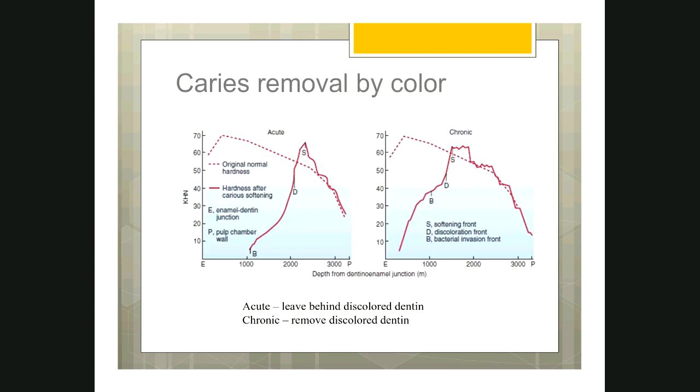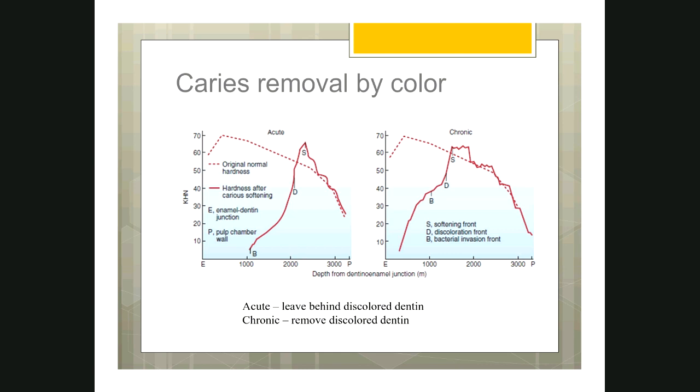As I have told you before, this picture is for the acute caries. The right side picture is for the chronic caries. You see, the bacteria is far away from the site of discoloration. So in acute caries, sometimes you have to leave behind the discolored dentin. Why? Because the discolored dentin is not having any bacteria.